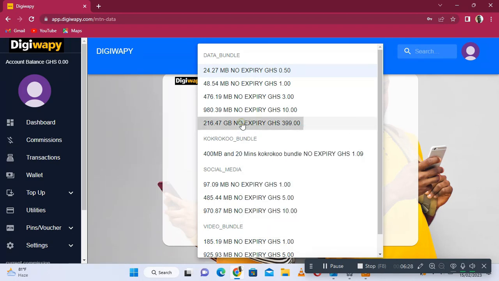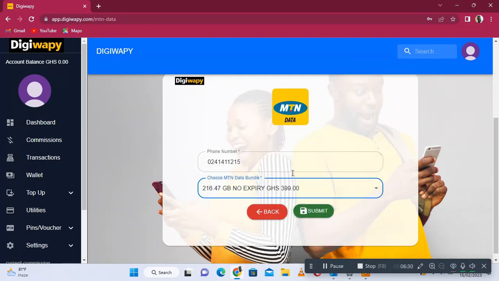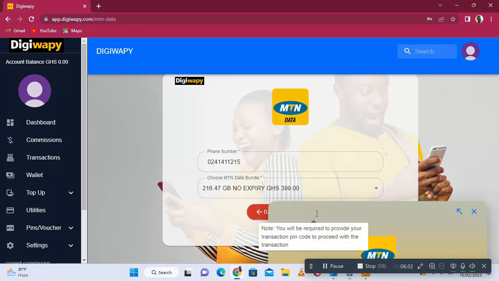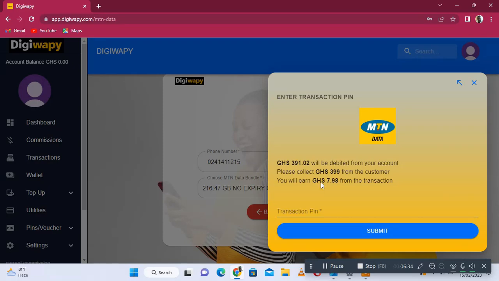Come to submit, and look, wow, this one, which is 391.02, will be deducted from your account. Please collect 399 from the customer.